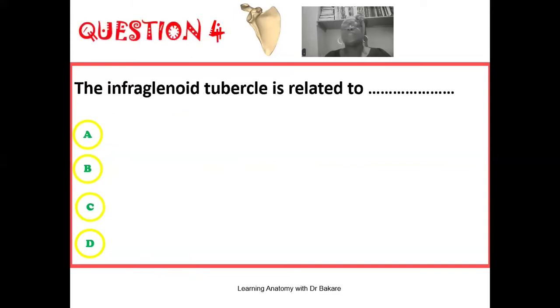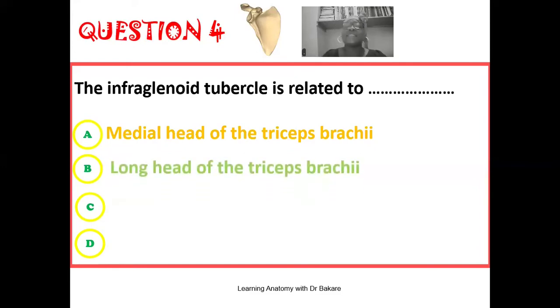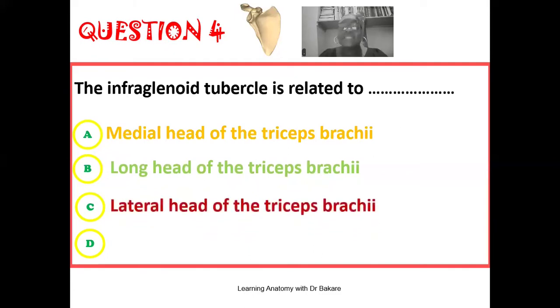So let's go to the fourth question, and this reads that the infraglenoid tubercle is related to dash. Is it related to the medial head of the triceps brachii? Is it related to the long head of the triceps brachii? Is it related to the lateral head of the triceps brachii? Or is it all of the above?